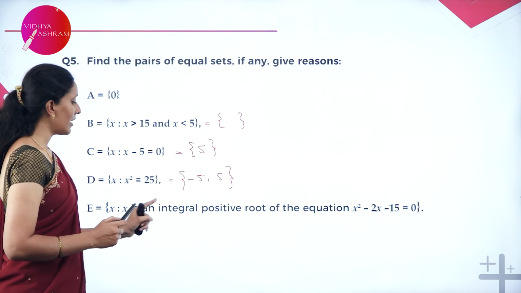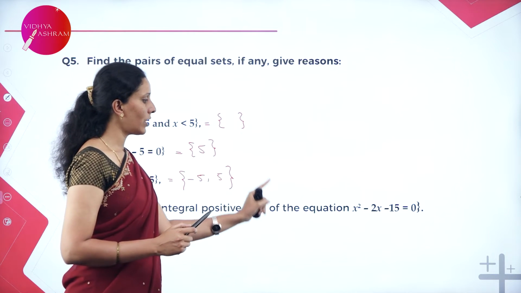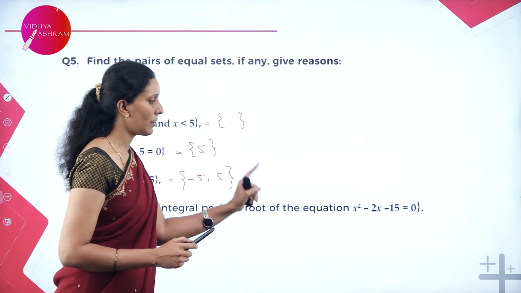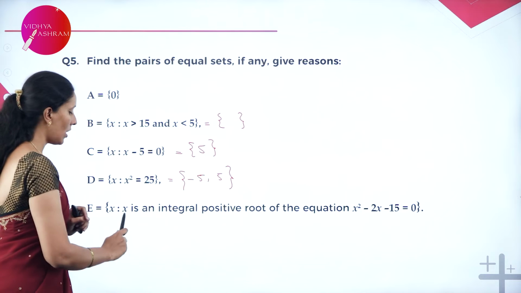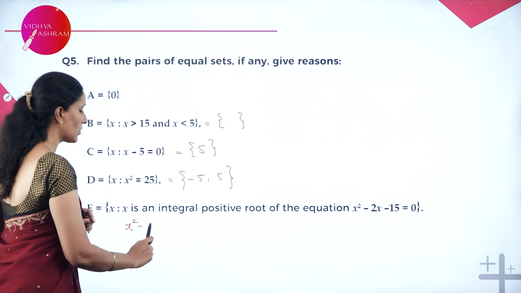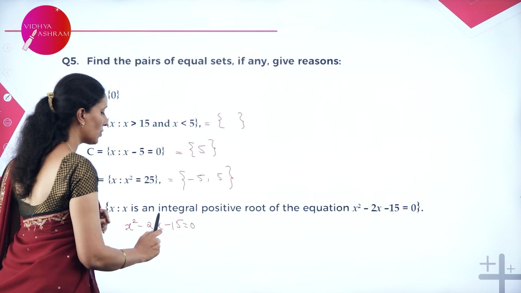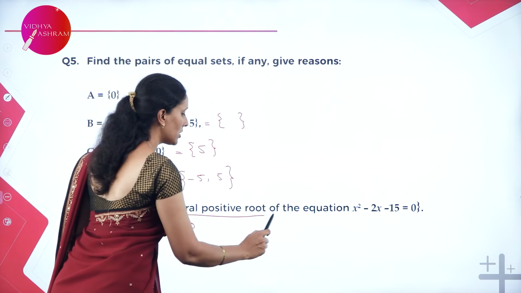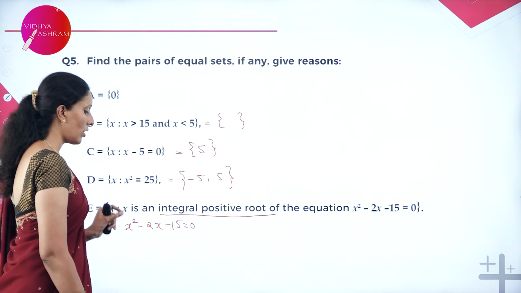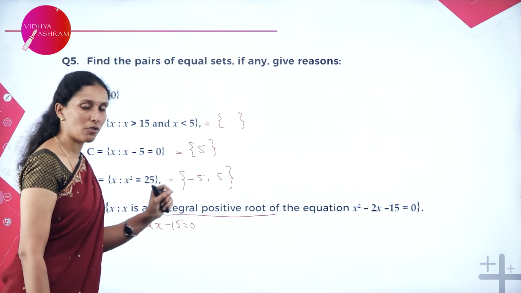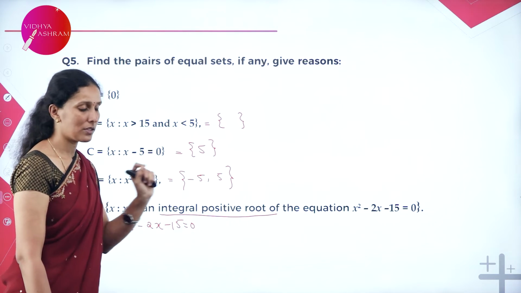Next, x is an integral positive root of the equation x square minus 2x minus 15 is equal to 0. So, let us solve x square minus 2x minus 15 is equal to 0. Clearly, they have mentioned you should choose only the integral positive root of the equation. So, even though the solution may be negative or positive, we need to choose only the positive values.